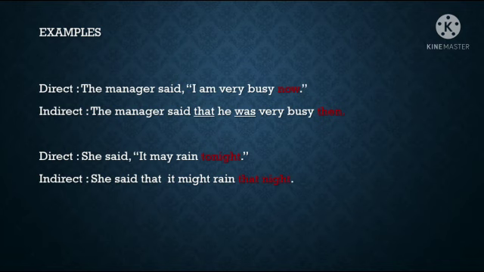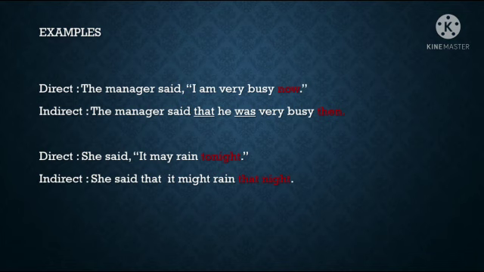Because we do not know whether the manager is a woman or a man. So, you can either use he or she. Then I am very busy should be changed into he was very busy. We already learned that simple present tense should be changed into simple past tense.